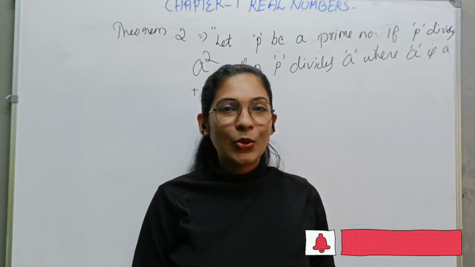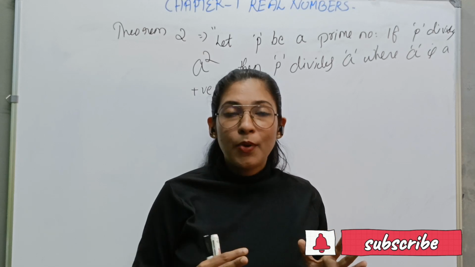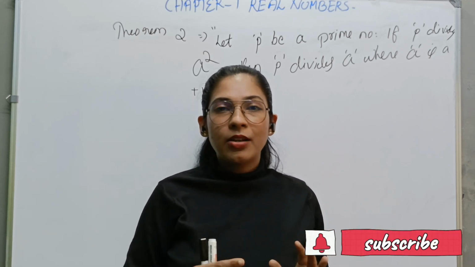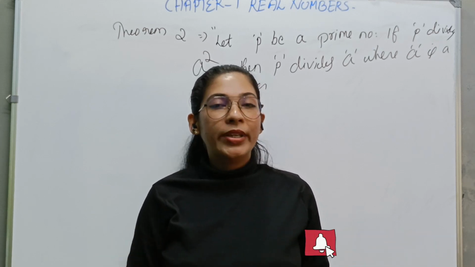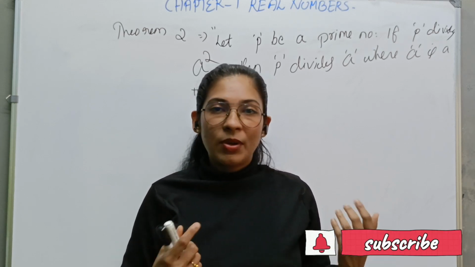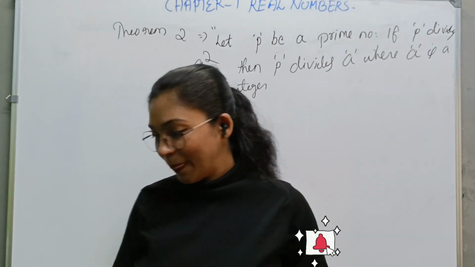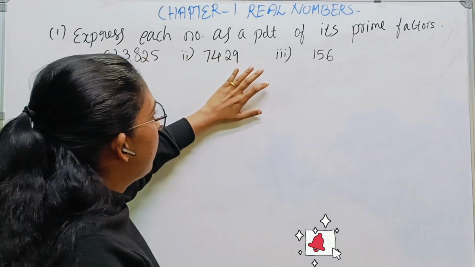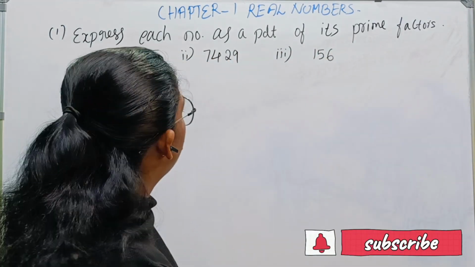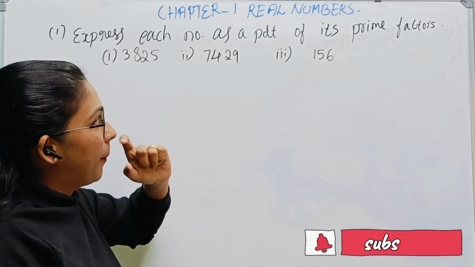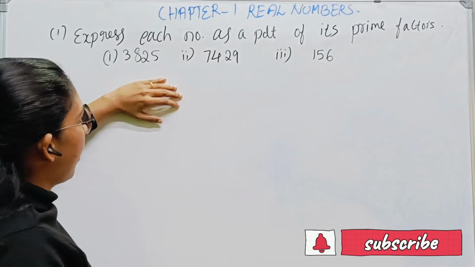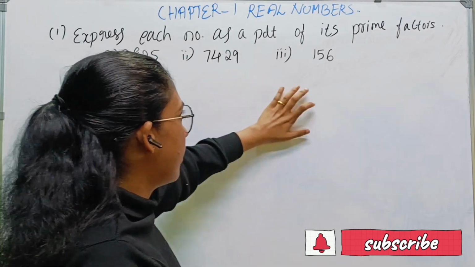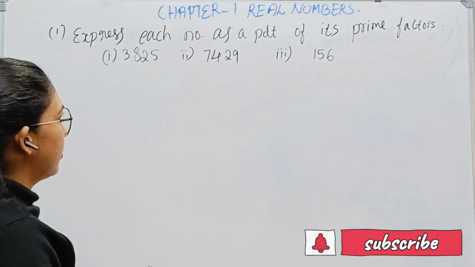So these are the important points from chapter 1, Real Numbers. All these are theoretical concepts, and next we are doing some important questions from this chapter. Children, let's start. The first one is: express each number as a product of its prime factors. There are three examples given: 3825, 7429, and the last is 156.